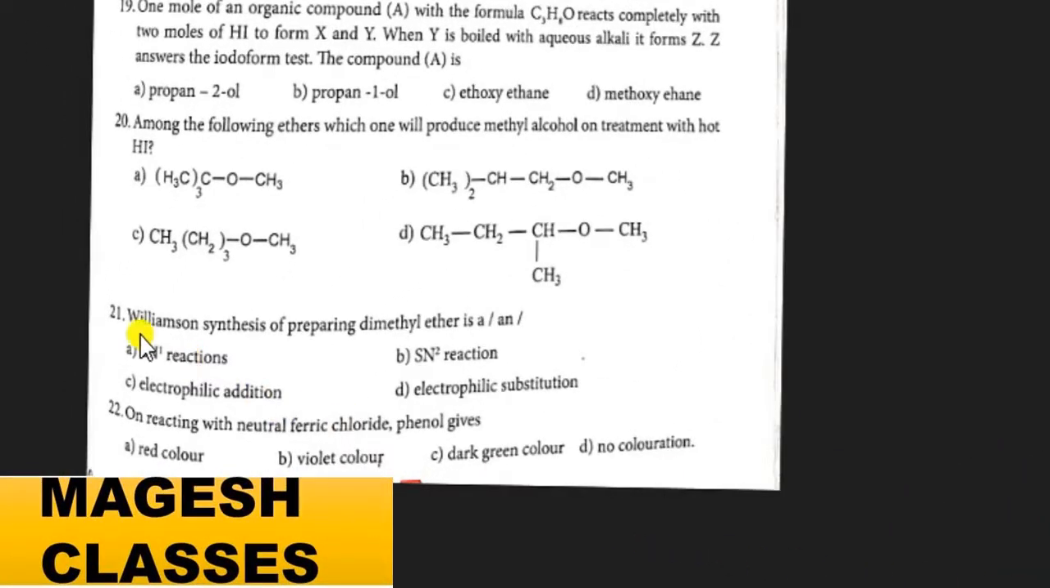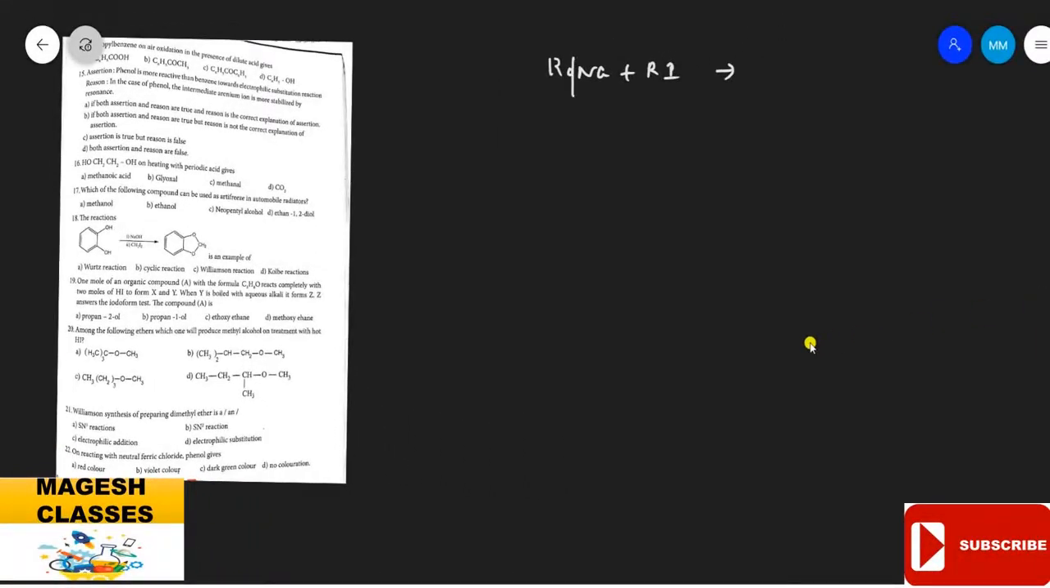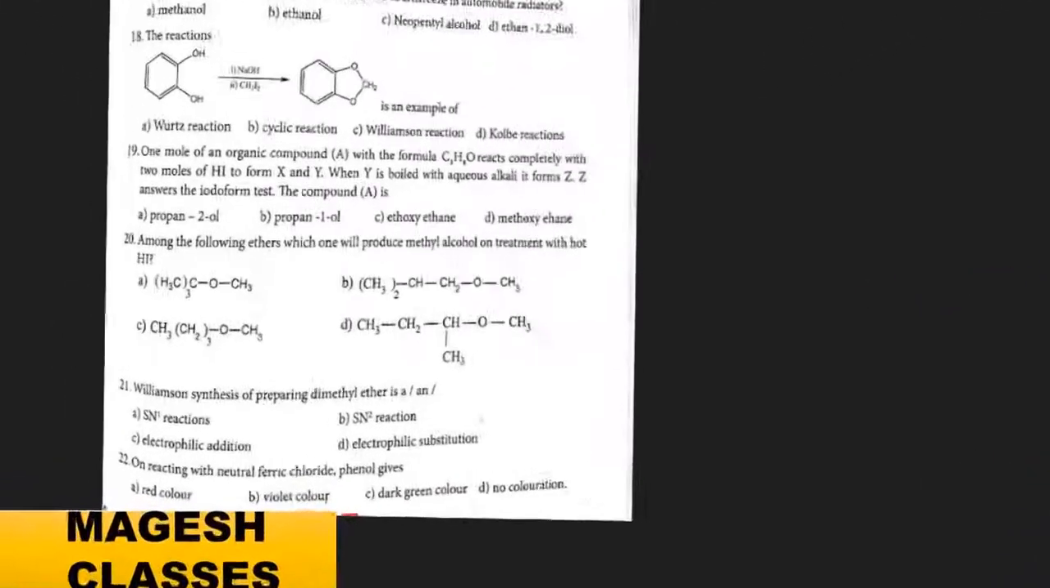Question number 21. The Williamson synthesis of preparing dimethyl ether is a type of. In Williamson ether synthesis, the reaction between the alkoxide and iodide is a nucleophilic substitution reaction, and it is the SN2 type reaction. It's a direct question. Your answer is B.